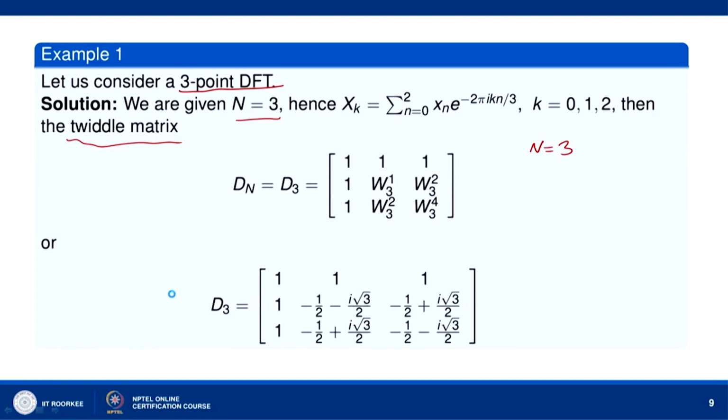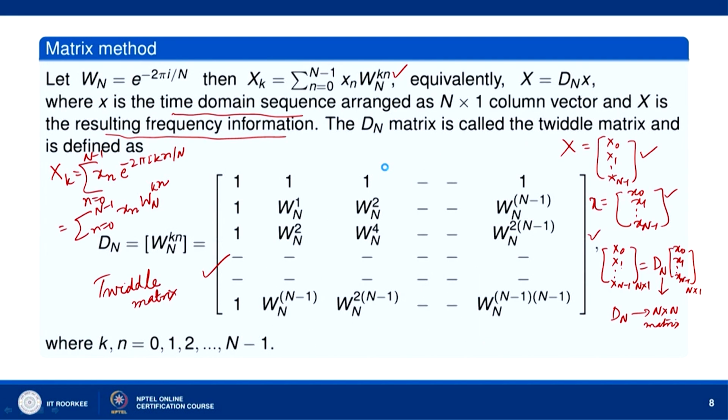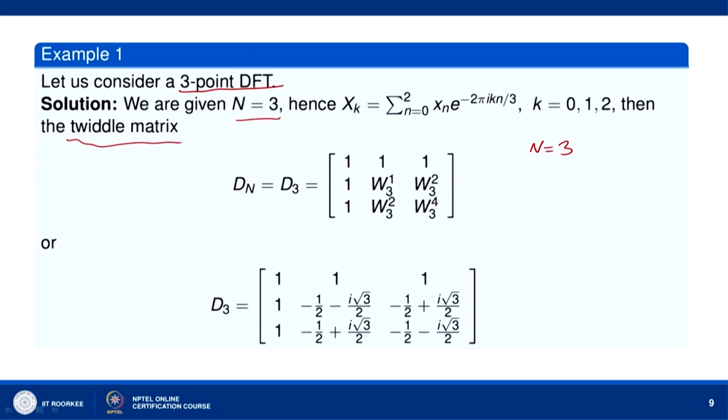So, the two-dimensional matrix Dn, that is D3, will be, let us see: 1 1 1, 1 Wn1 Wn2, 1 Wn2 Wn4. So, this is what you get, with n equal to 3: 1 1 1, 1 W31 W32, 1 W32 W34.